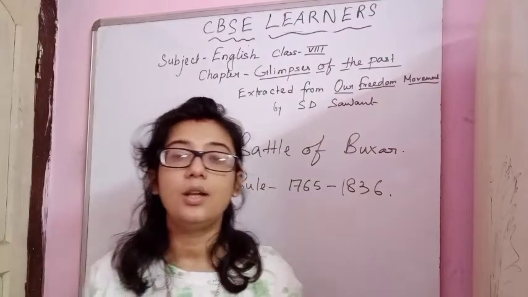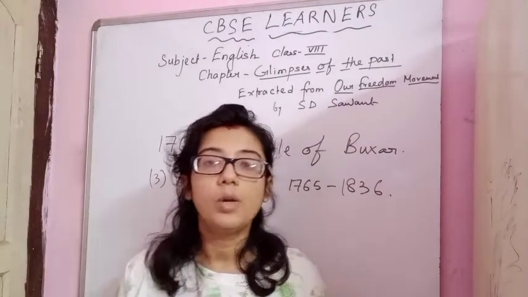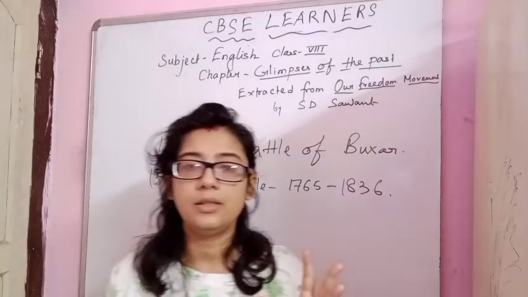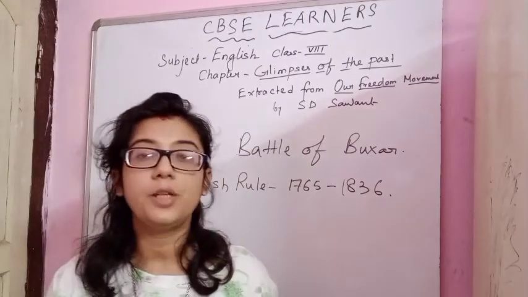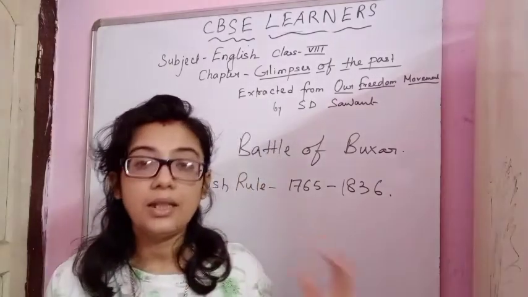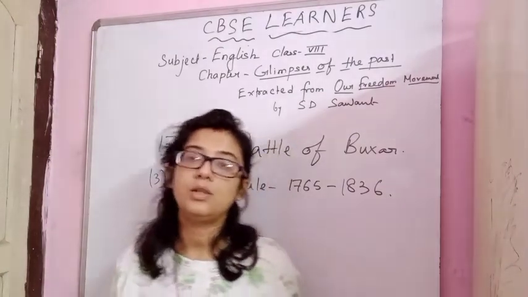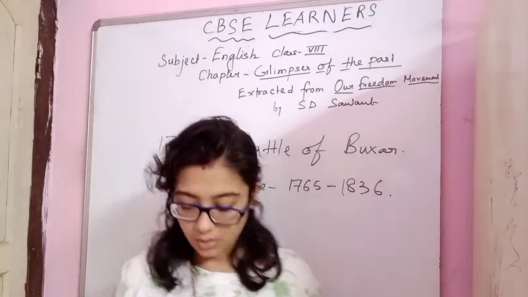One small girl was married to an 80-year-old person, and it is 100% guaranteed that the person won't live for many more days, and after the person dies, they used to do sati of that child, and it was so dangerous for the society. So at that time there were a lot of superstitions.